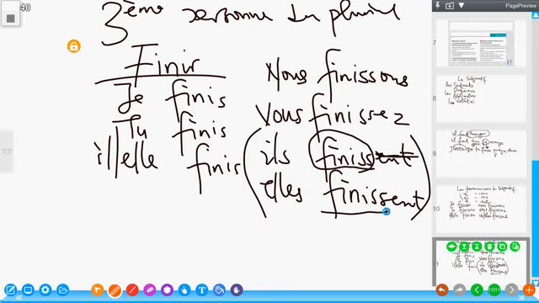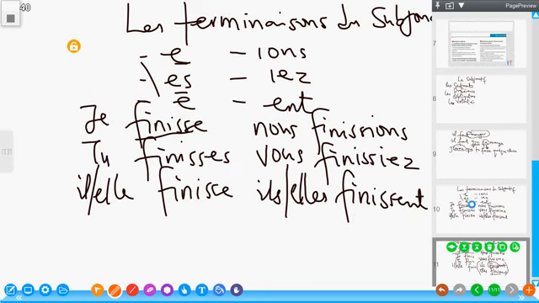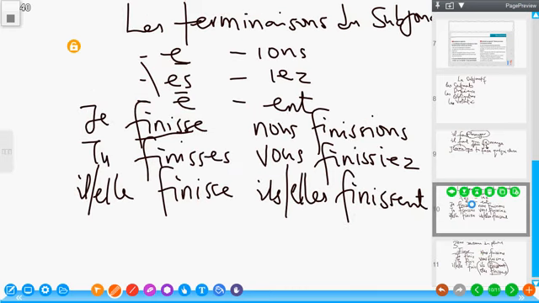Then we're adding the terminaison of subjunctive to the radical of finir in its third person plural form. We have je finisse, tu finisses, il finisse, nous finissions, vous finissiez, ils finissent, elles finissent.